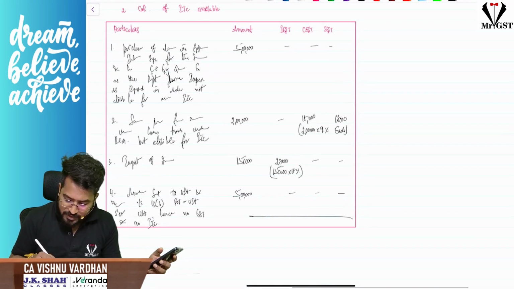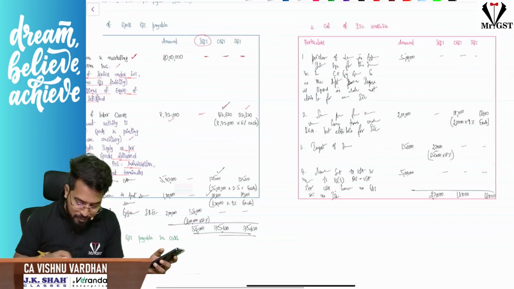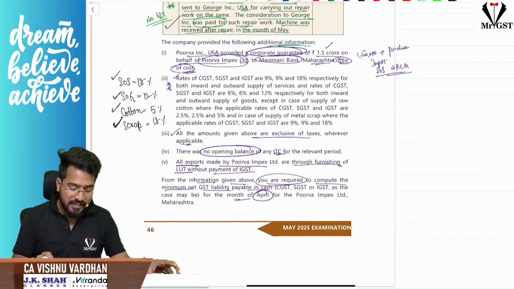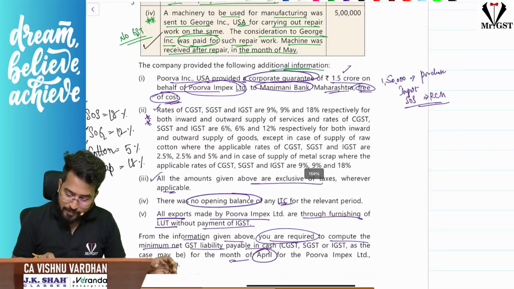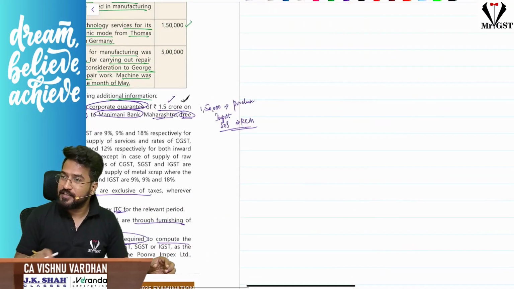So if you see total ITC now, sir, what is the total ITC? The total ITC is 27,000, 18,000 and 18,000. We forgot one more purchase in additional information. So what is that in additional information? If you remember, sir, this corporate guarantee, correct? Yes, yes, yes, yes.